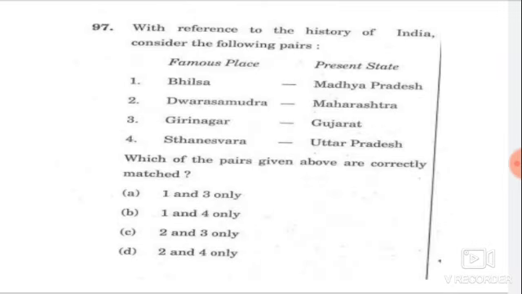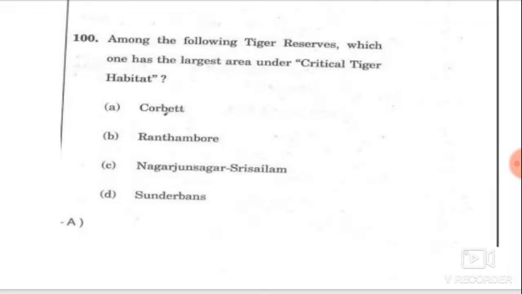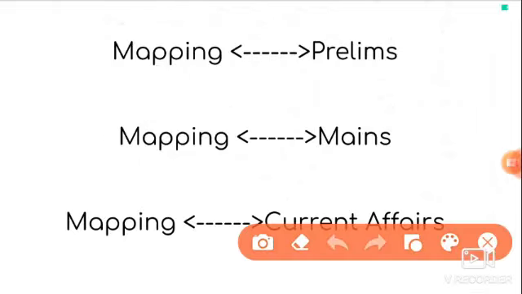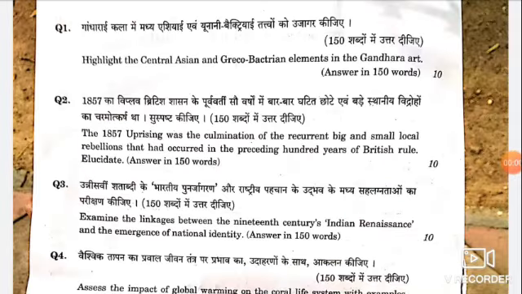Next question is with reference to the history of India. In this question, if we know that Girnar is from Gujarat and Dwarasamudram is from Karnataka, we can easily finish off this question. And finally, one more question which is indirectly related to mapping. With this, we have solved almost 10 questions, which is equal to 20 marks in the 2020 preliminary paper. Now, let us quickly know the significance of mapping in mains. So here is the mains 2019 GS1 paper.